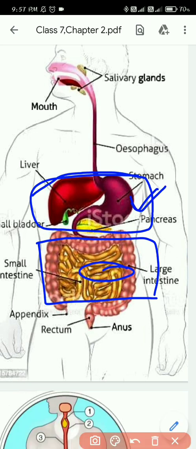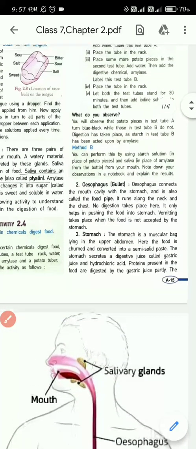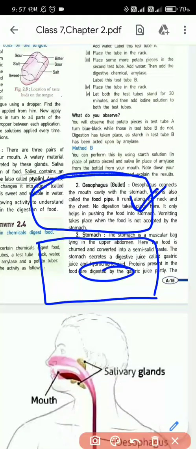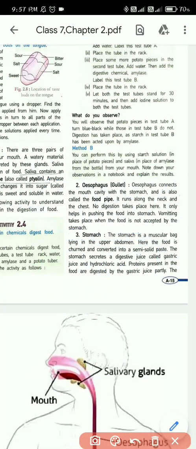Next, here the food is churned and converted into a semi-solid paste.